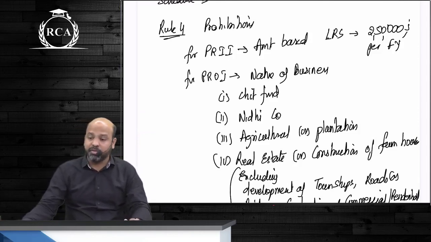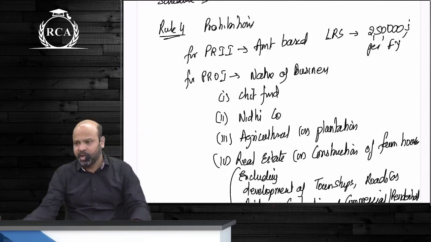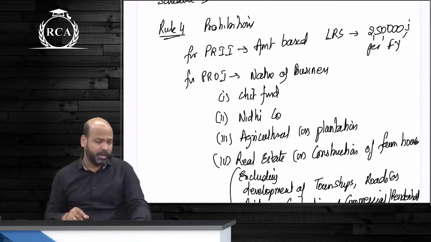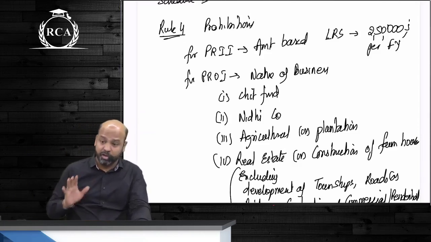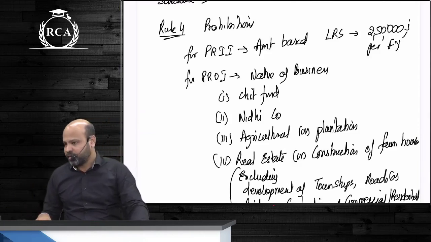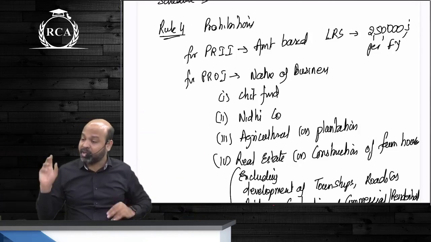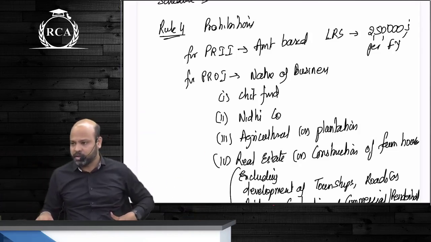Under this also, guys, for PRII it is amount based. Amount based literally one small thing, that it should be within the limit prescribed under the Liberalized Remittance Scheme, LRS. As of now that limit is $250,000. Can the government increase that limit? Answer is yes. Let them decide. But as of now the limit is $250,000.